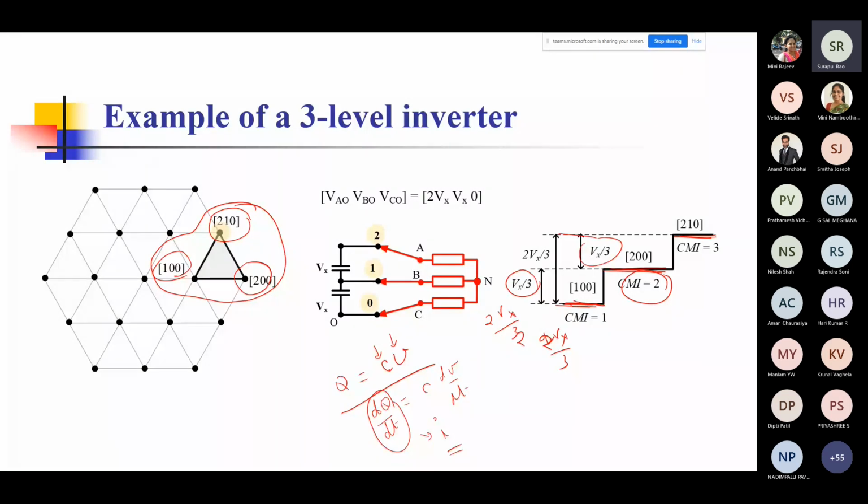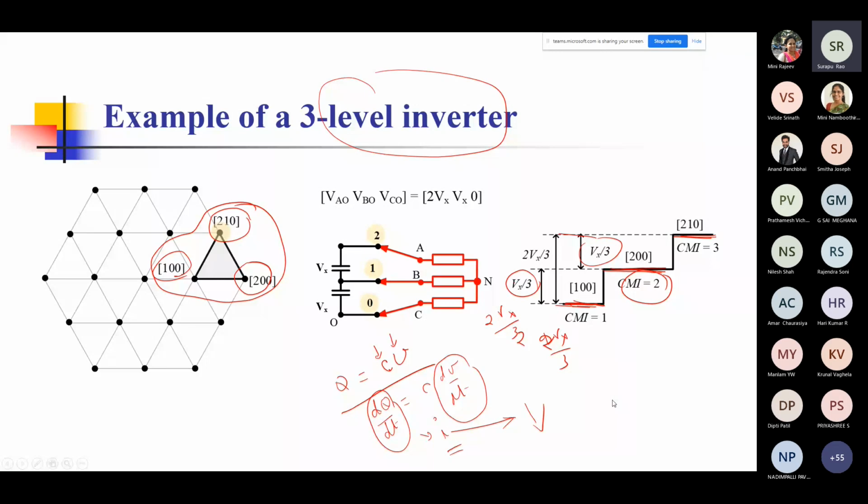Okay, so basically what we're trying to say is that because this dV by dt is reduced in a 3-level inverter, you can see that it has become half. In the 2-level inverter, it was 2 Vx by 3, and it was 4 Vx by 3, and so on. Now it is much less. It is half of that. So this dV by dt also will decrease, and therefore this I, which actually is the current that will flow due to the common mode voltage appearing across the parasitic capacitances, will actually also reduce. So that is the main concept.